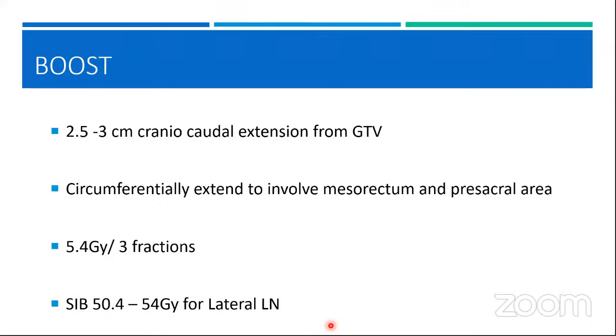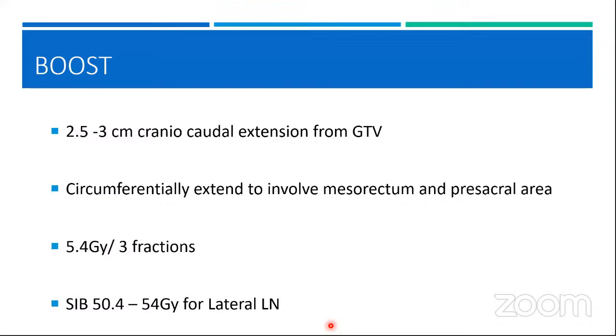So how do you plan this boost? So you look at the GTV, and from the GTV you take a cranial and a caudal margin of 2.5 to 3 centimeters, and then you extend this margin circumferentially to involve the mesorectum and to involve the presacral area. So this forms your boost volume. So you take a cranial caudal margin and then you extend it to the mesorectum and the presacral area, and you get your boost volume. Okay, and then you can boost it up to 5.4 gray in 3 fractions.